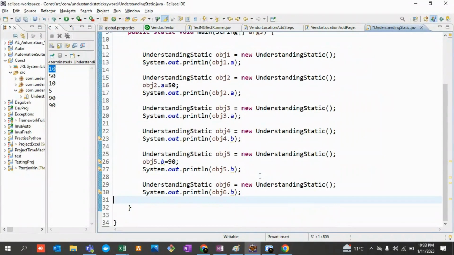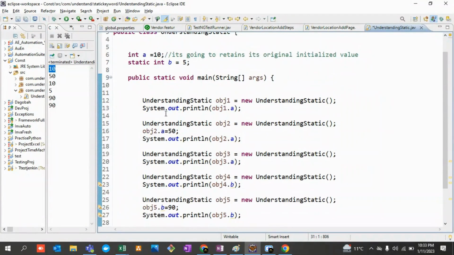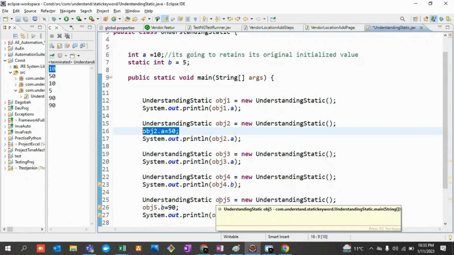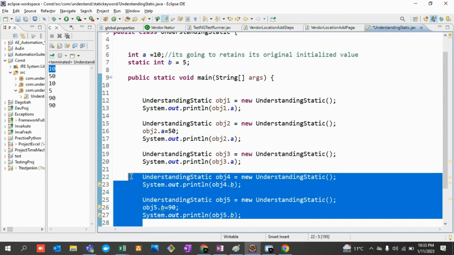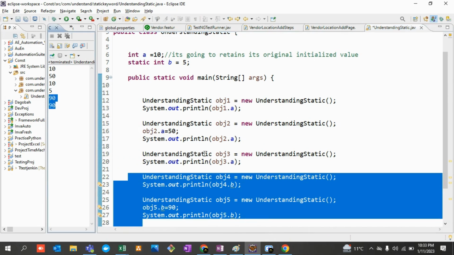So why is it used for memory management? Because every time a value is changed, let's say 50 times I am changing values and 50 objects are being created, right? So 50 multiplied by 2 gives you 100, so 50 lines of code are getting wasted over here. But if I make this variable a static variable, its value is initialized to each and every newly created object, and the value is the same, right? So there is efficient memory utilization when you declare a variable as static.